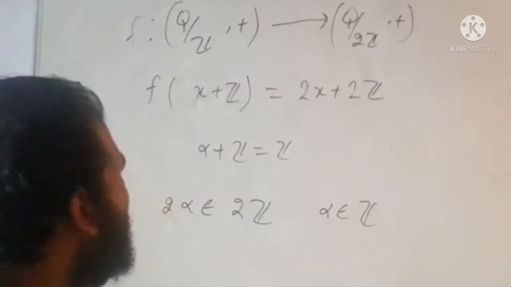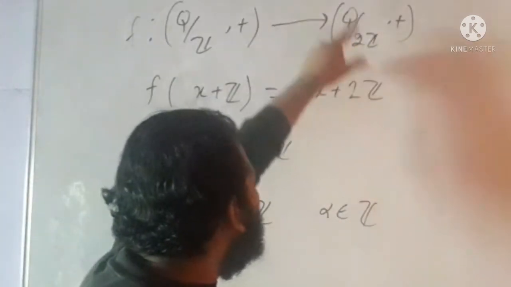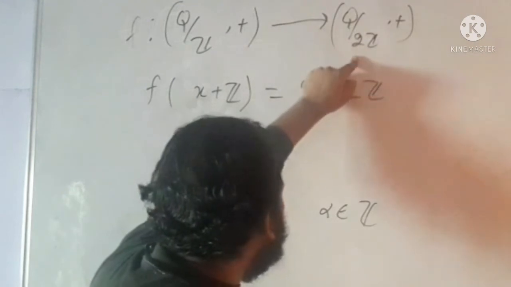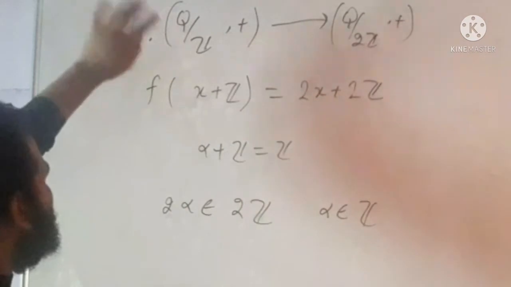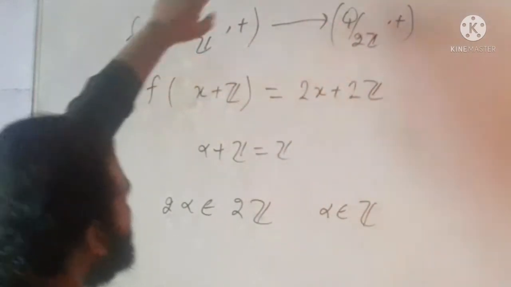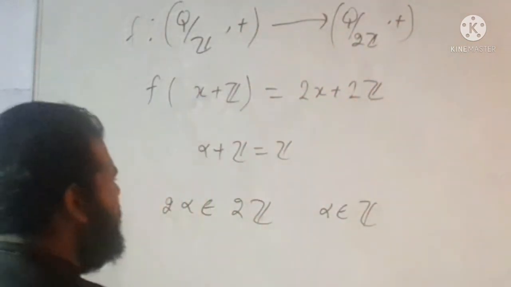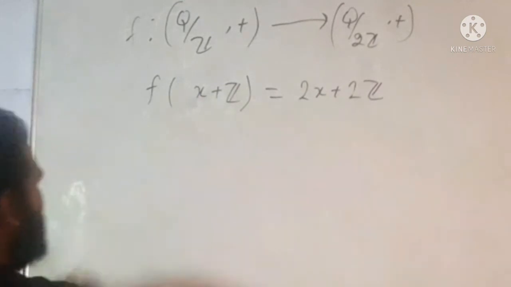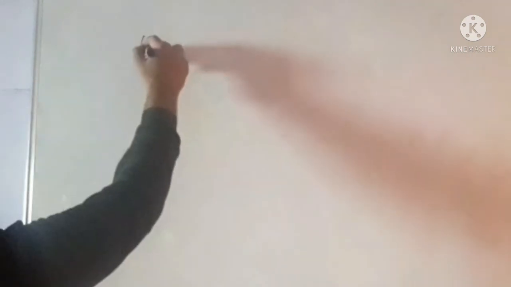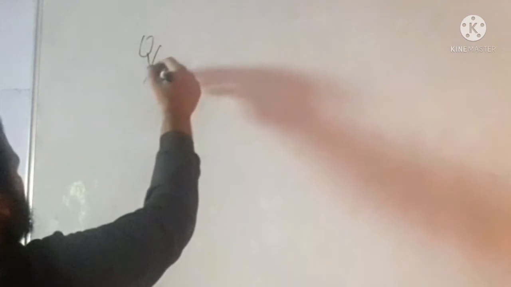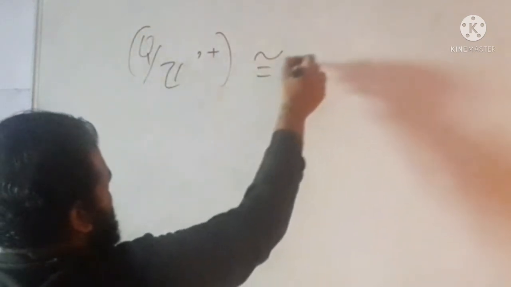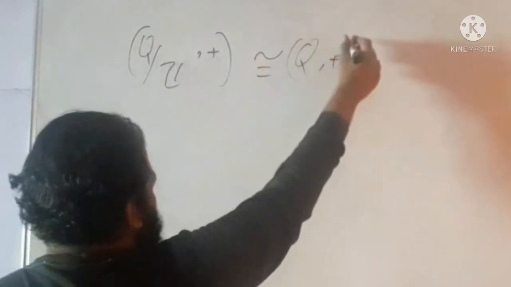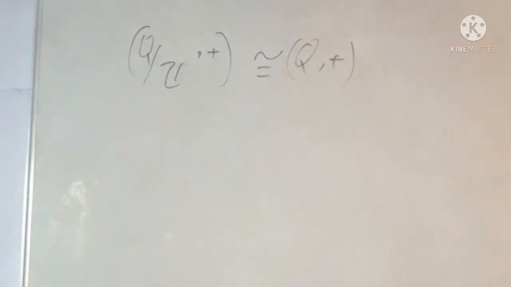Why onto? Because for every element of this set, whichever element you choose from here, there must exist some element in Q modulo Z such that the image of that element is it. Okay, now I have chosen the fourth option, which says: is Q modulo Z under addition isomorphic to Q under addition or not? Is this possible or not?